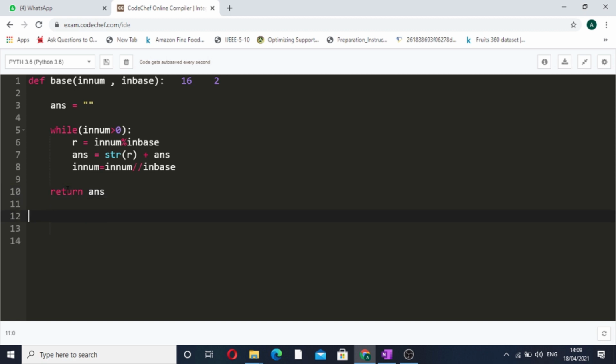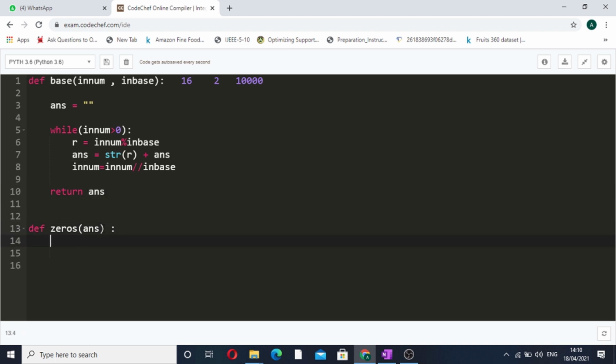So the role of this function is over, for converting the input number to its corresponding base. Now this answer string has been found. For 16 and 2 our answer string was 1 followed by 4 zeros. Now we have to write a function to find the maximum number of consecutive zeros. So it will be, let's say, def zeros. In this particular function we will pass the answer string which we have returned from the previous function.